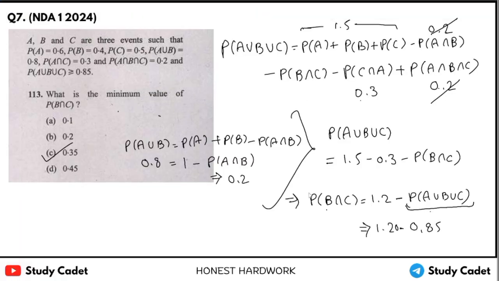Maximum value, we know this thing, P(B intersection C) equals this. The maximum value will be there when P(A union B union C), this thing, will be the minimum because it is in negative. When it is in minimum, then we will get its maximum value. So its minimum value will be